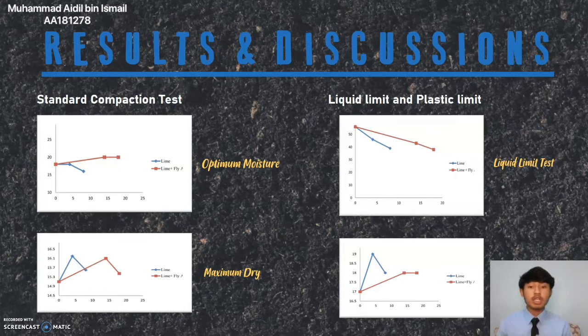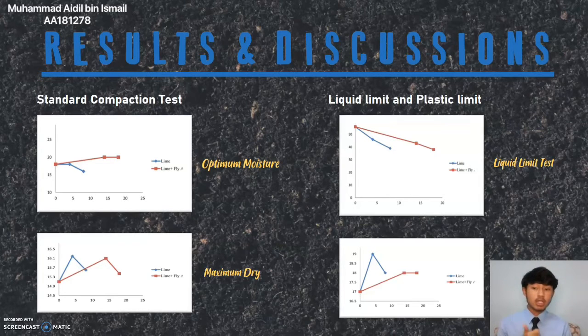First of all, this project uses two different types of testing, which is the standard compaction test and also the liquid limit and plastic limit. For the standard compaction test, this testing was performed according to the IS standard to determine the maximum dry density and moisture content. And there, as you can see, there are two different results, which is for the optimum moisture content and also maximum dry density.